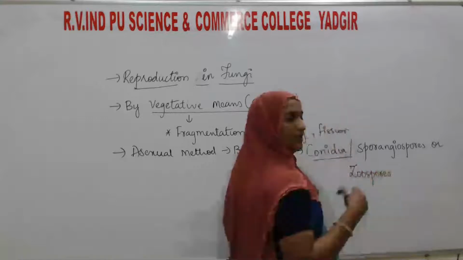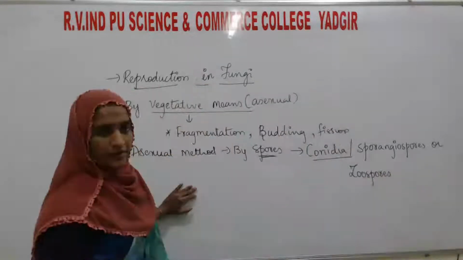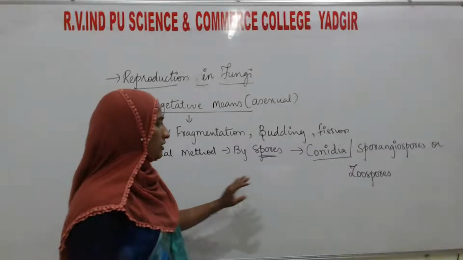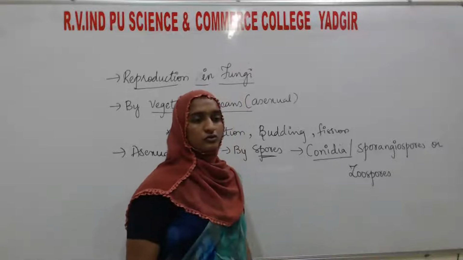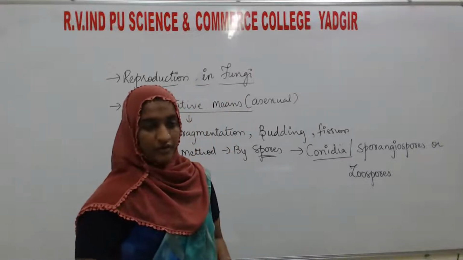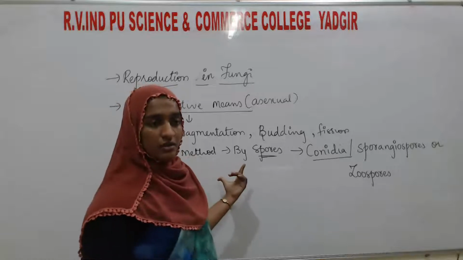These are the names of different spores which are under asexual reproduction. What are they? Conidia, sporangiospores, or zoospores. Okay, so this is about vegetative means or asexual means.